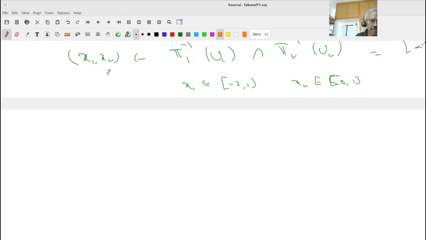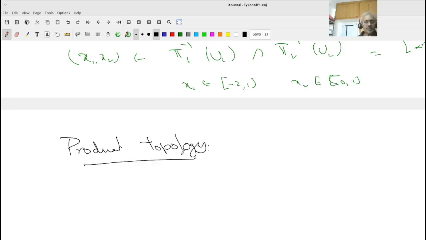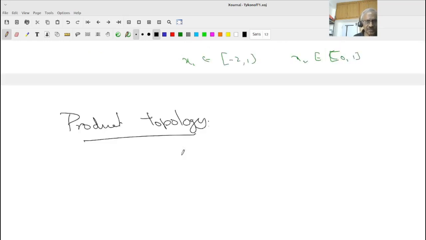Okay. Now I will introduce the product topology and stop there. So what is the product topology? If you had gone through even the finite product, I emphasized not the standard way of writing product topology. I motivated how to look at it. So we are going to do the same thing.